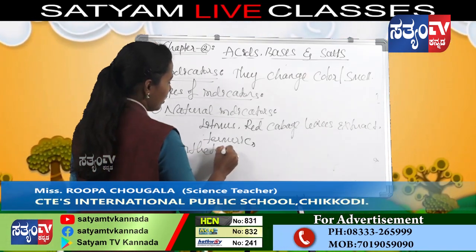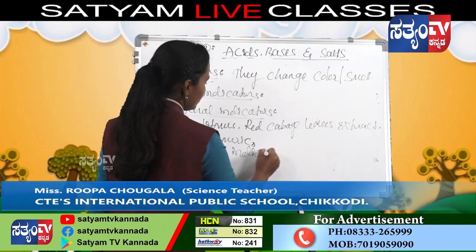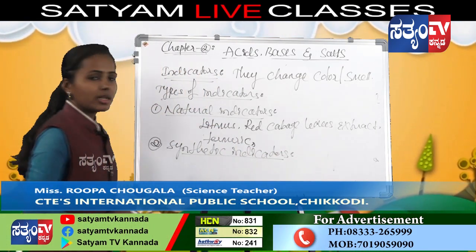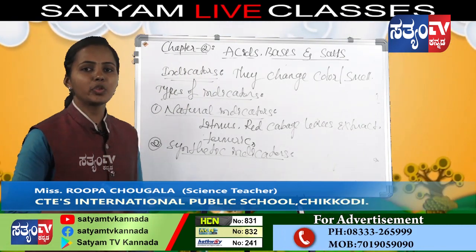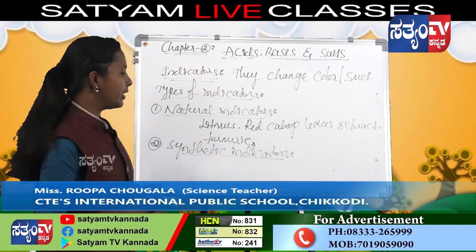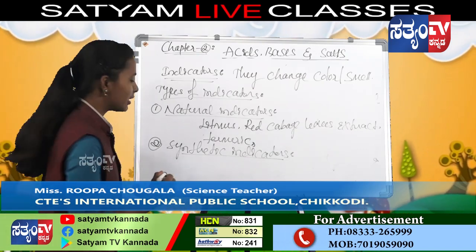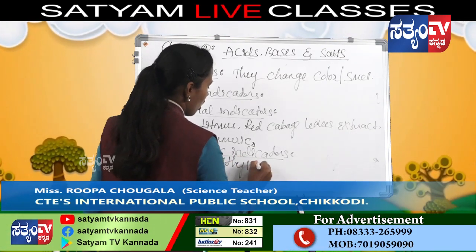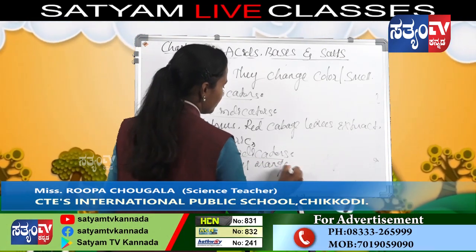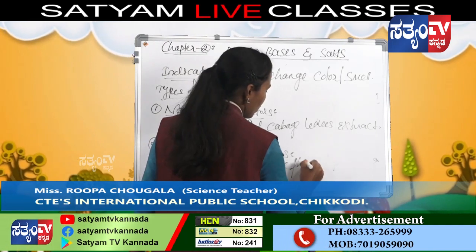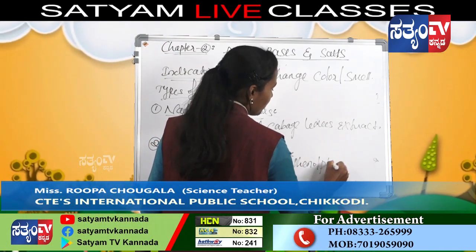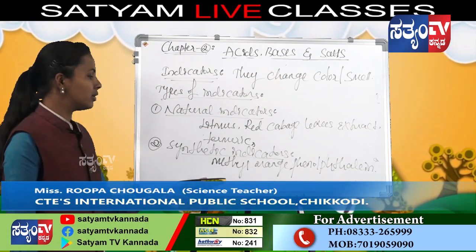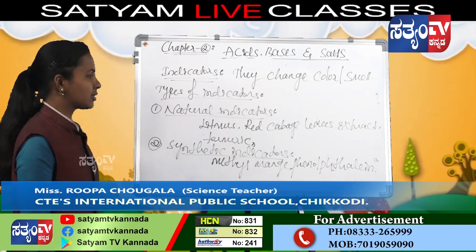And the second one, synthetic indicators. Synthetic indicators are indicators prepared by using chemicals. For example, methyl orange and next, phenolphthalein. Phenolphthalein indicator. These are the synthetic indicators.